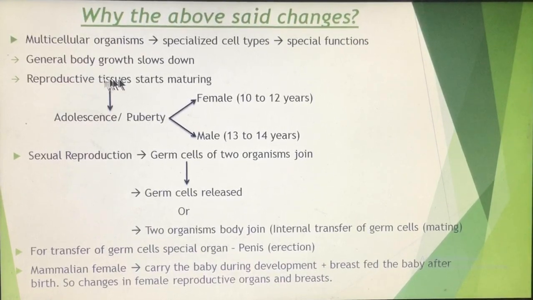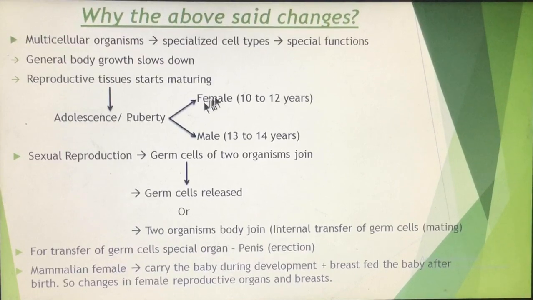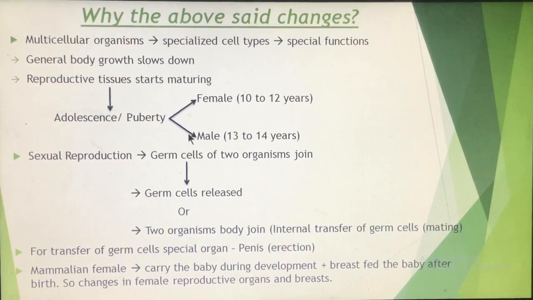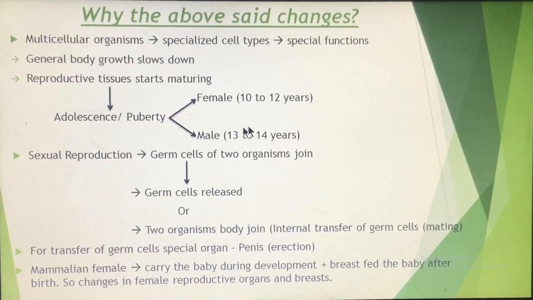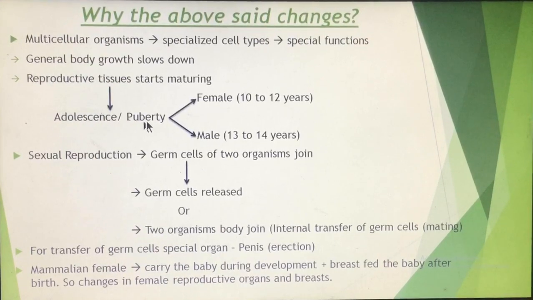It starts maturing. The reproductive organs or tissue start maturing in females at around 10 to 12 years of age, whereas in males it starts around 13 to 14 years of age. These years in male and female are known as the adolescent stage of the organism or the puberty stage.